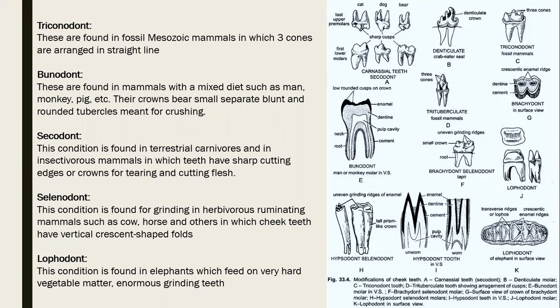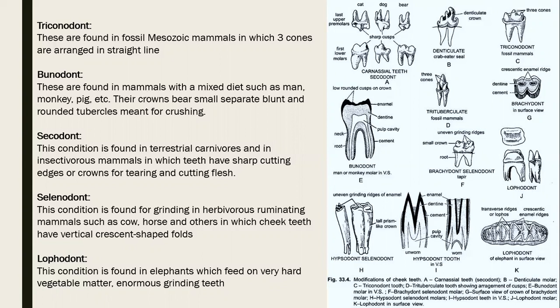Based on the cusp pattern seen in the premolar and molar, teeth are also of different types, like trichodont. These are found in fossil Mesozoic mammals, in which three cones are arranged in a straight line. Bunodont teeth are found in mammals which have a mixed diet, like man, monkey and pigs. It is an example for bunodont.